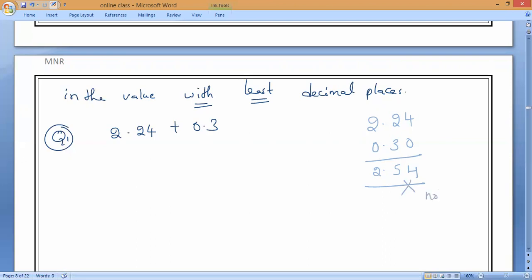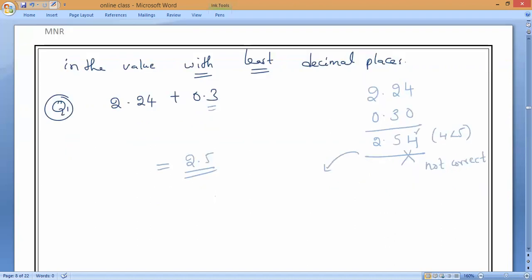It is not correct. Why? Because we have only one decimal place. Verify it: the next digit, 4, is less than 5. Then what is the answer? 2.5. Understand, Aswita?